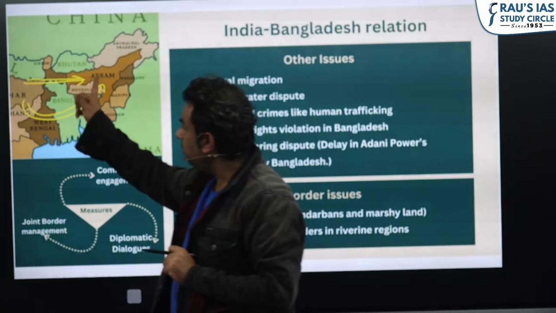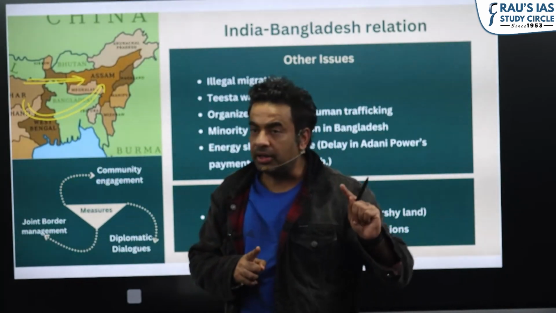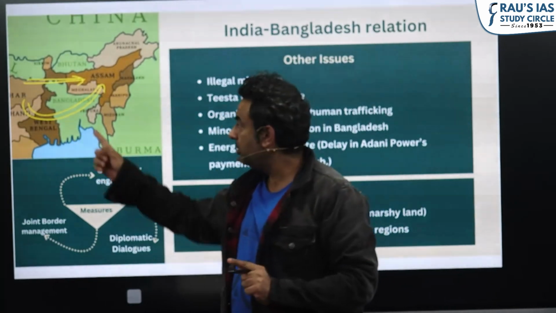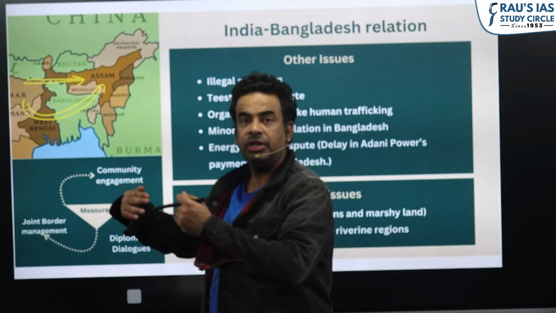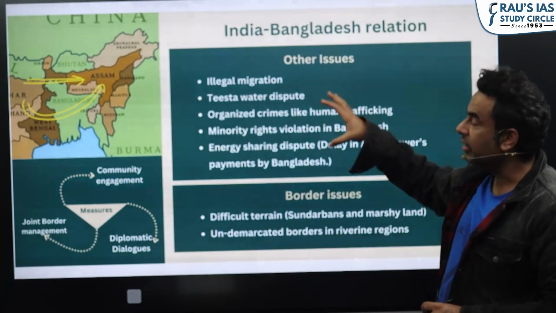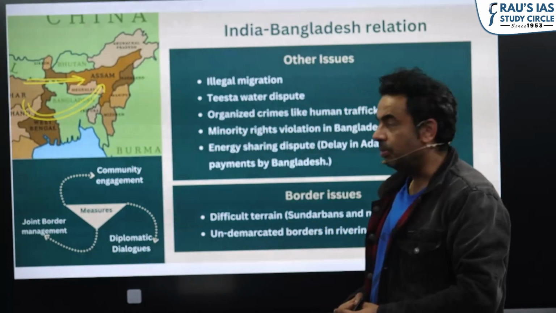So the major importance of Bangladesh for India is that the success of Act East lies in our engagement with Bangladesh because of its location. We want to increase our geographical reach to the Northeast, and in this respect, Bangladesh is very important.